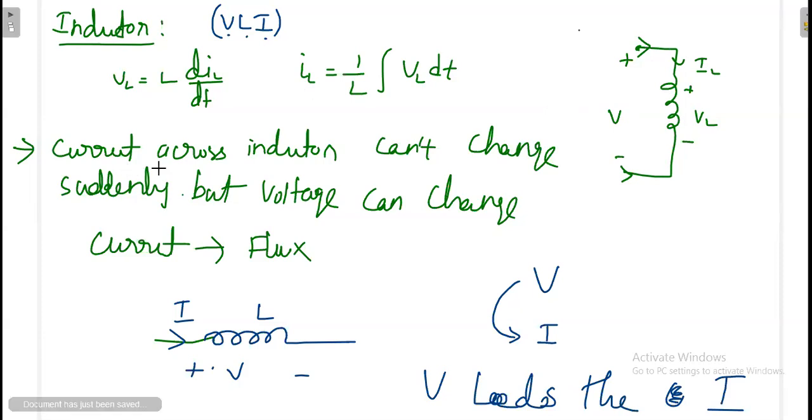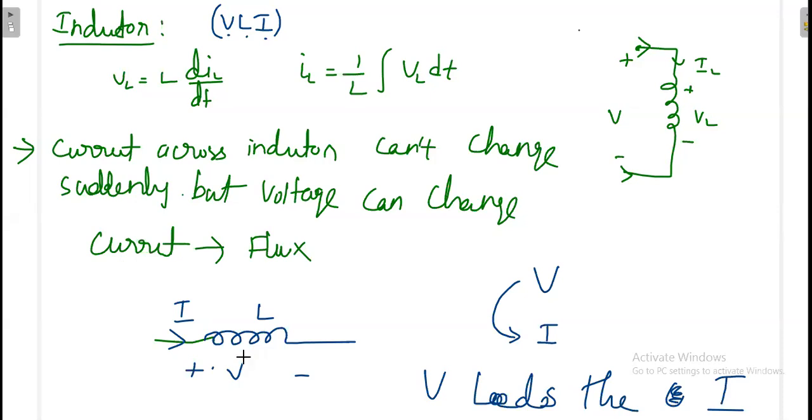Okay, so I told you the current across the inductor cannot change suddenly, but the voltage can change, because current has to produce the flux. That is the time consuming process. Very instantaneously it will not happen, because current is in your hand, you can change very fastly, but flux is in the hand of inductor, so it cannot change very fastly. That's why inductor will not accept sudden change in current. Okay, inductor will always accept slow change in the current. Okay, slow, smooth change.